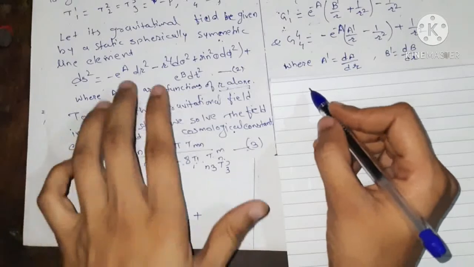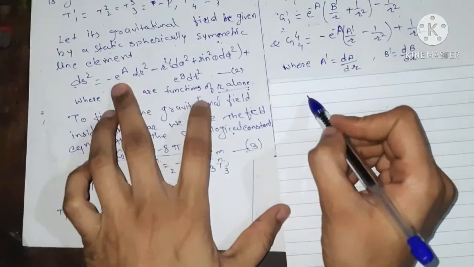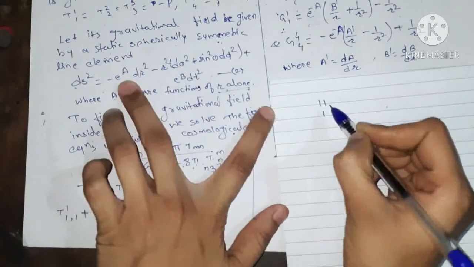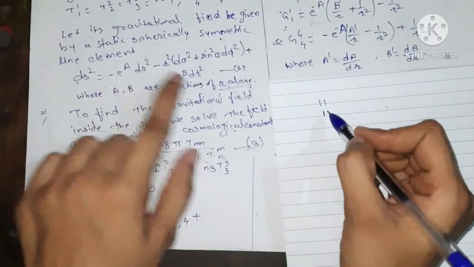So here our g11 is minus e to the power a, and therefore g11 depends on the first coordinate, that is, A is a function of R alone.